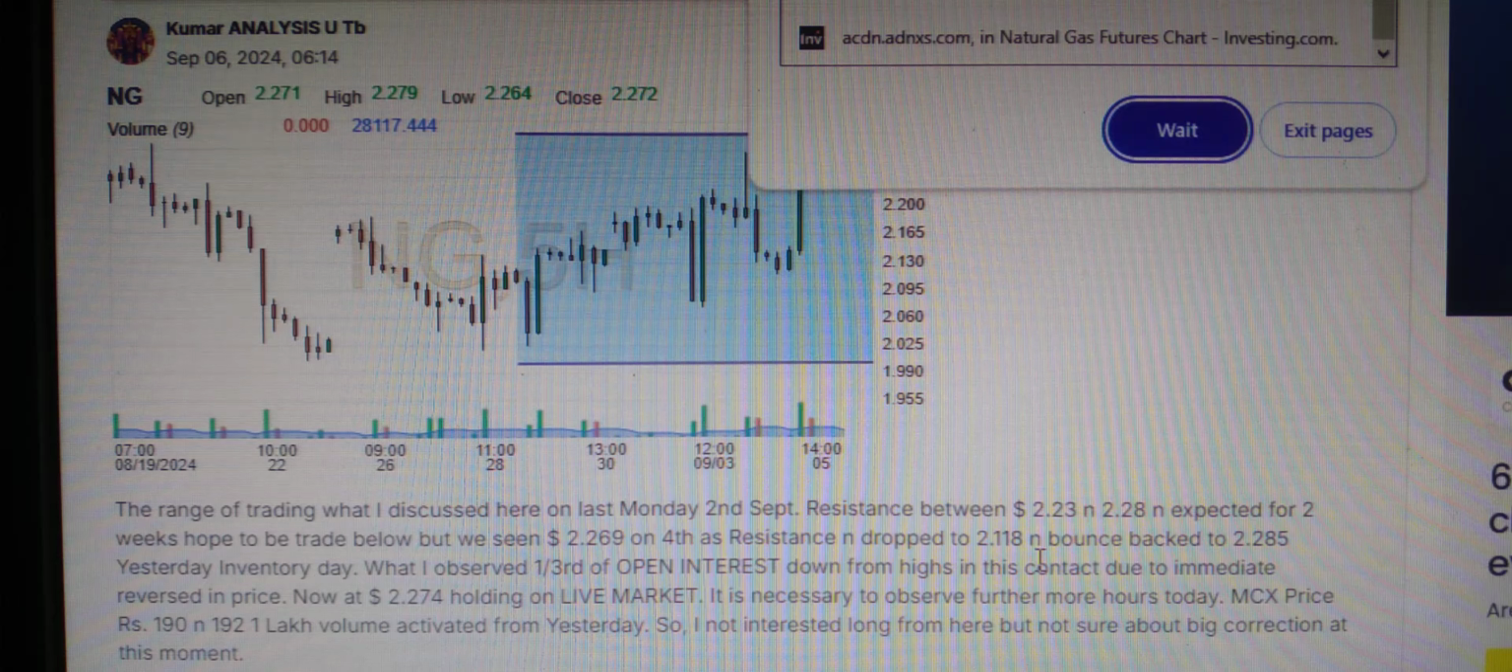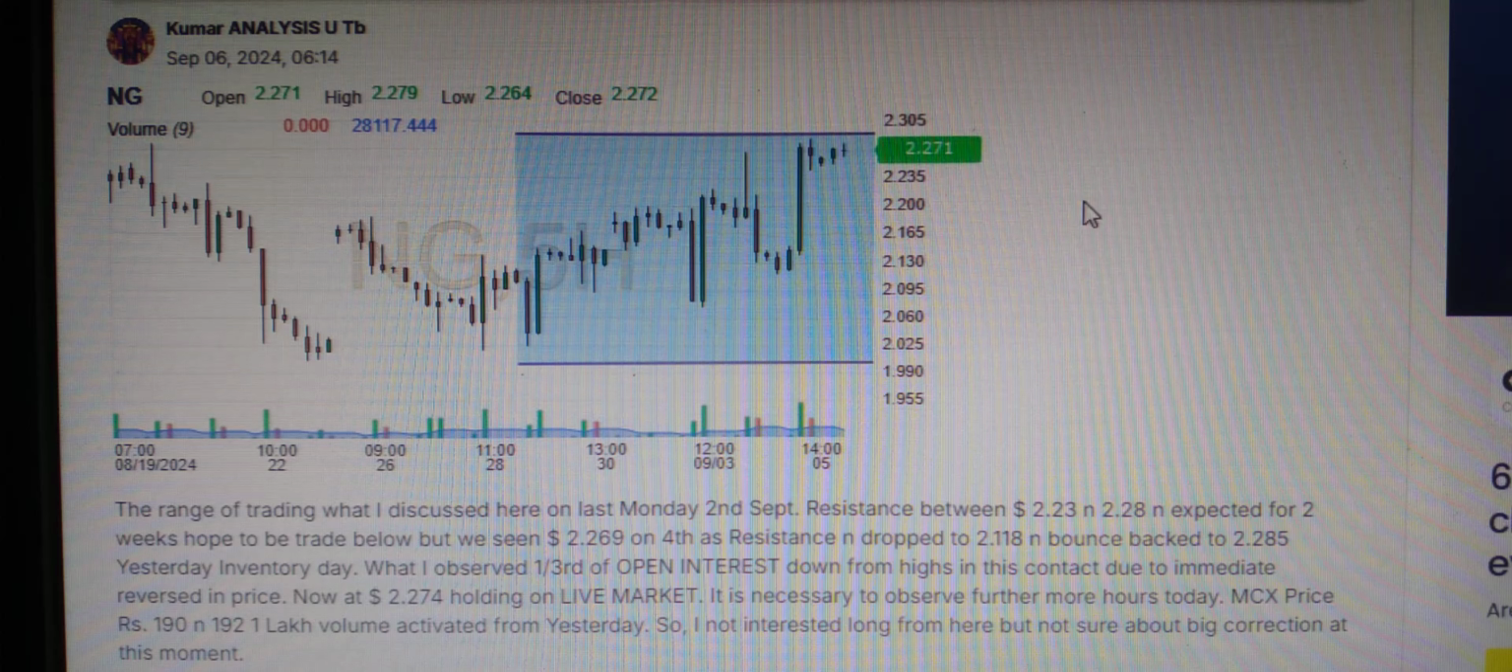What I observed is that 1/3 of open interest was down from the highs after rollover. That is my observation: some longs and some profit taking in shorts were done. Overall, 1/3 of open interest is down, yet the open interest is still high, at 35,000 in MCX Indian trading.